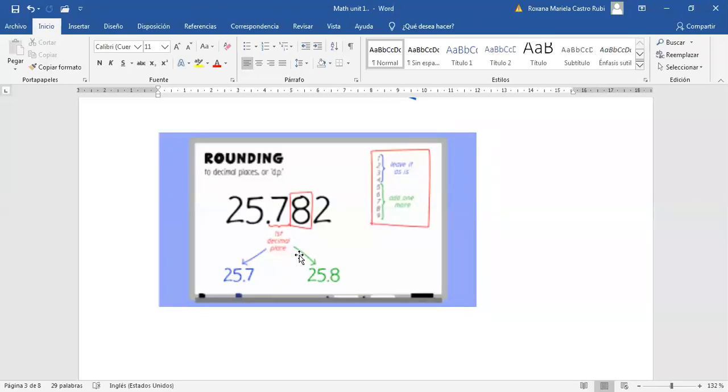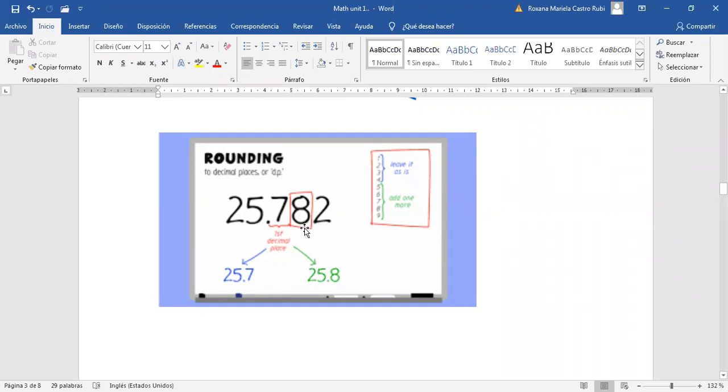Is the number 2. If that number is equal to 5 or greater than 5, you can round it up. But if that number is less than number 5, you can't round it up. So you will round it down. Understand?